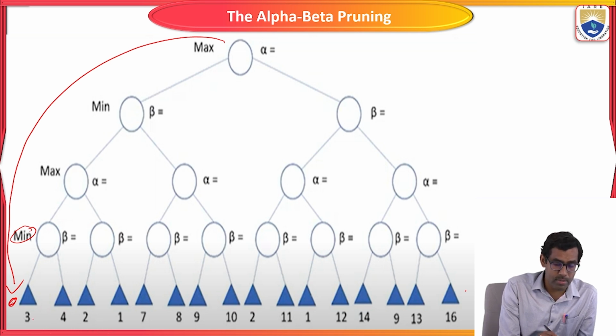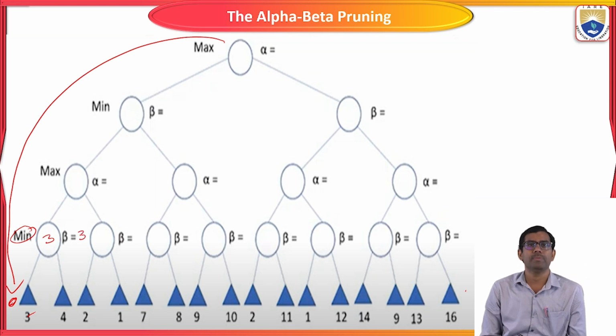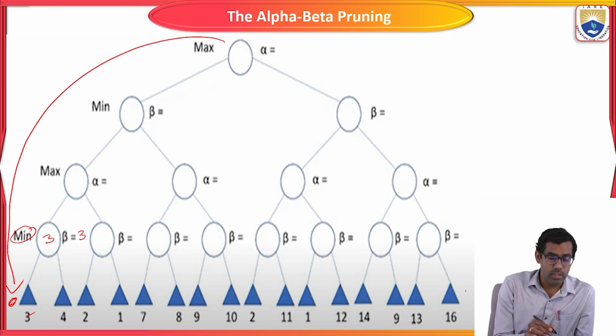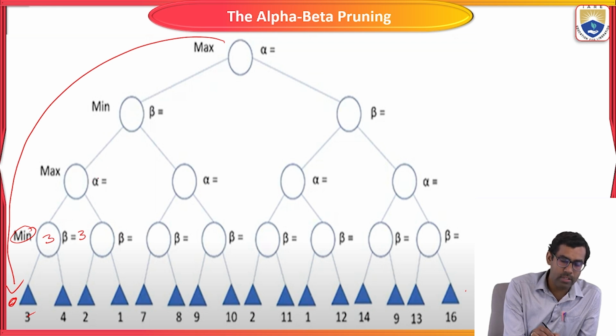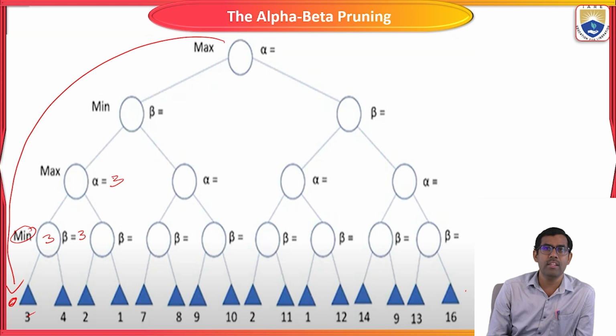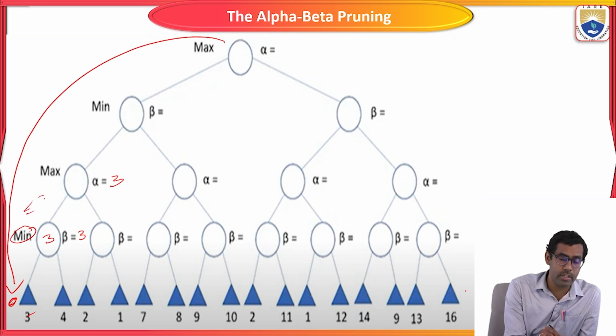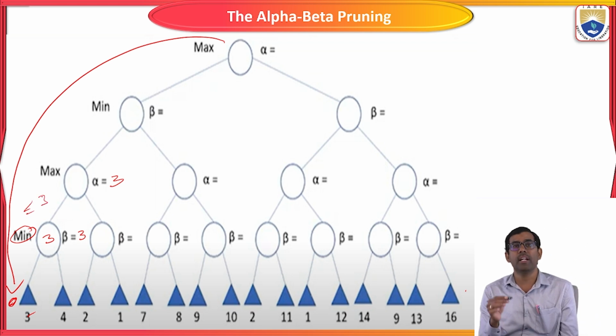What is the minimum value? 3. So 3 is the minimum value, and we update the beta value as 3, right? From this node we take the minimum value. Now we also assign alpha as 3, because we have to keep the condition greater than or equal to 3.